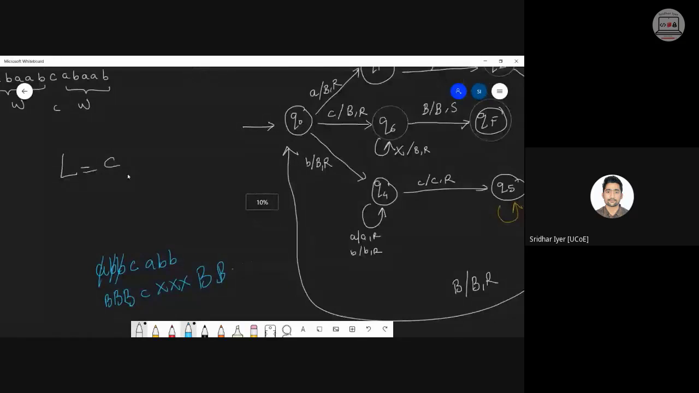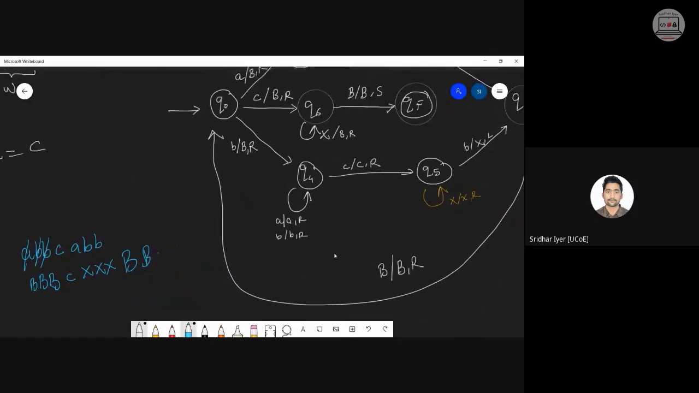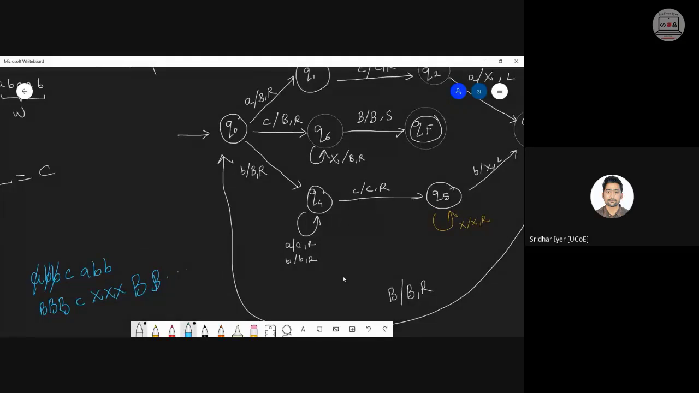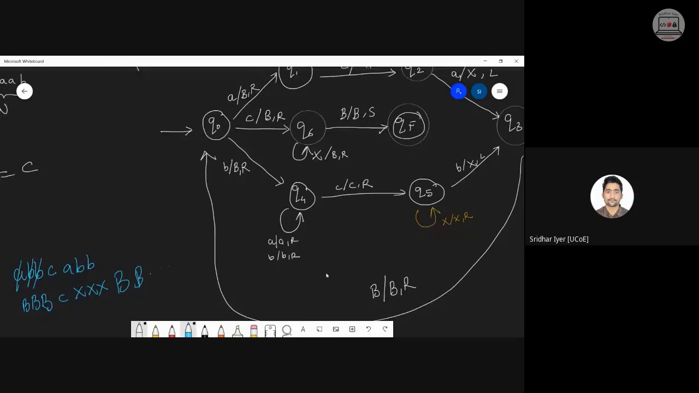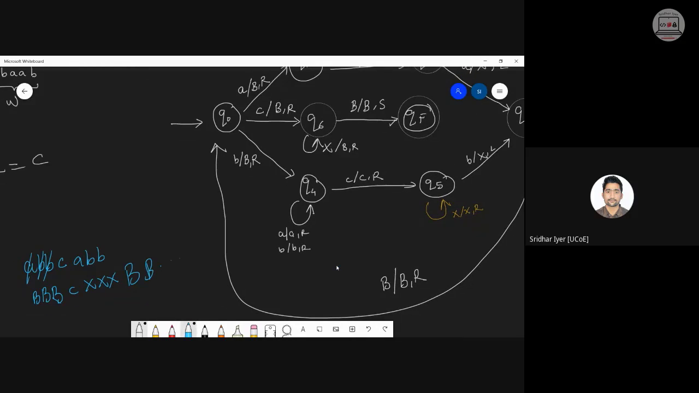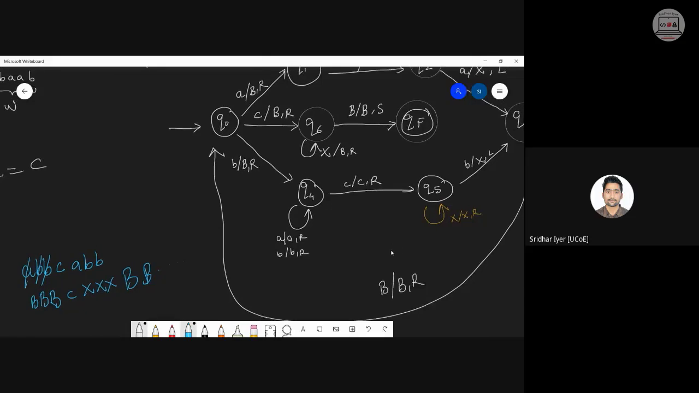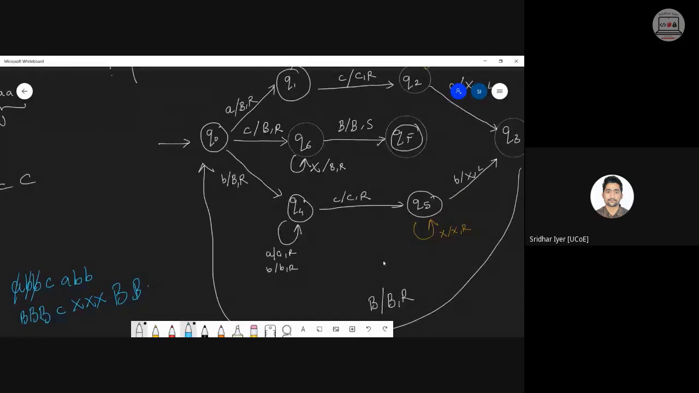Yes or no? Is this part clear or not? I have simply converted the initial characters with blank, and whatever was there after C, it was replaced with X. Am I clear till here? Yes. Okay. So that is why I have added this particular loop over here.